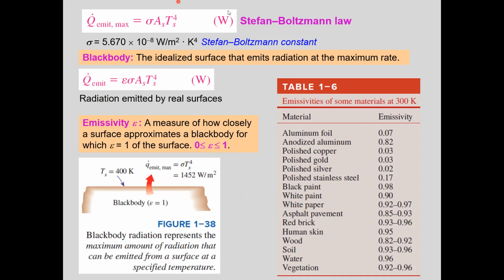Okay. This question is for Oğuzhan Kılıç. Oğuzhan, what is emissivity of a black body? Oğuzhan, emissivity of a black body. Oğuzhan doesn't know.